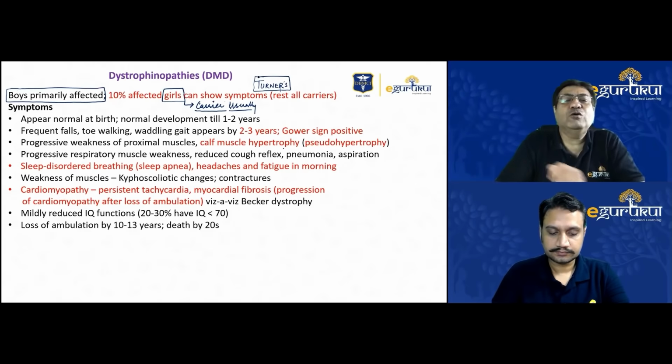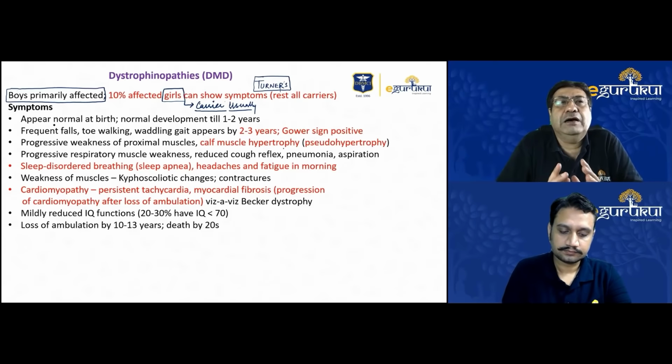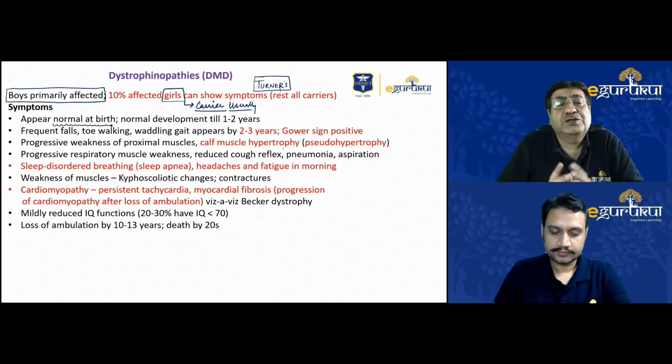Now, without going into too much detail, most cases of DMD usually appear normal when the child is born. Facial features usually are not much affected. And this is a very important difference from many other types of dystrophies.